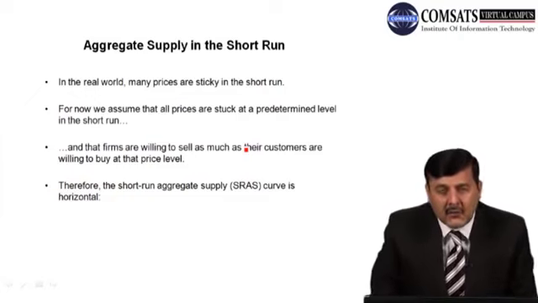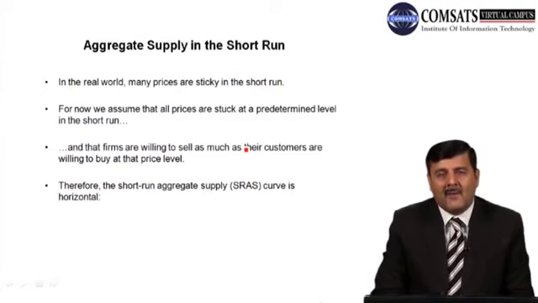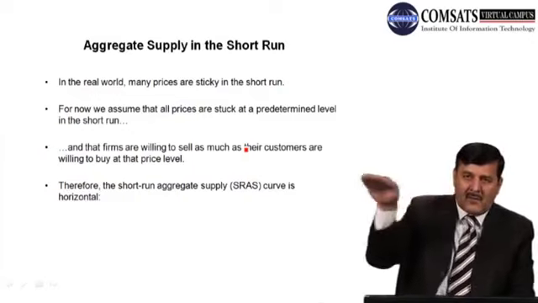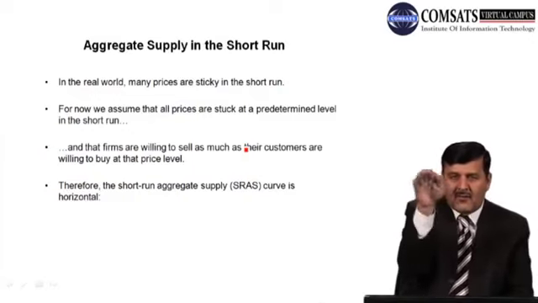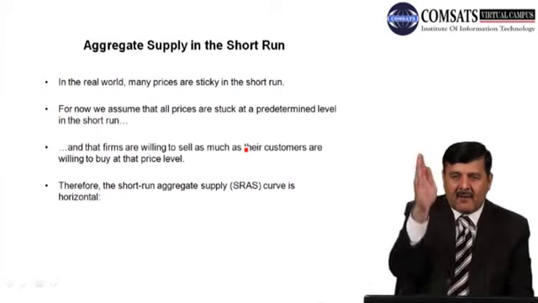So firms try to sell the maximum of their output, their goods and services, at the price level which is predetermined, because they don't want to incur a loss. So they will sell the maximum of their product at the price level which is fixed and sticky, and therefore the short run aggregate supply curve is horizontal, because the price will remain the same, but there will be changes in demand for goods and services, right?